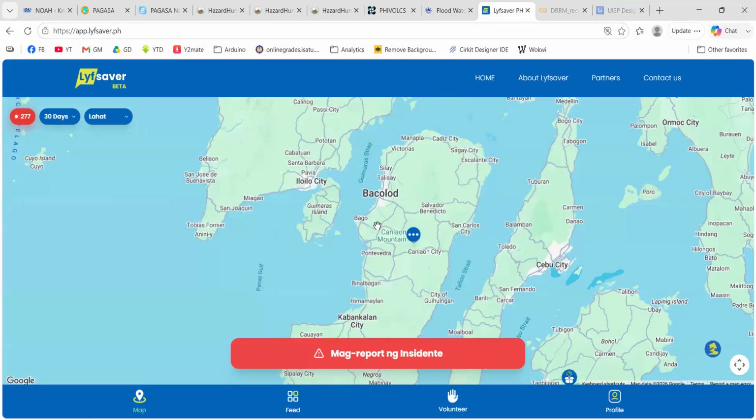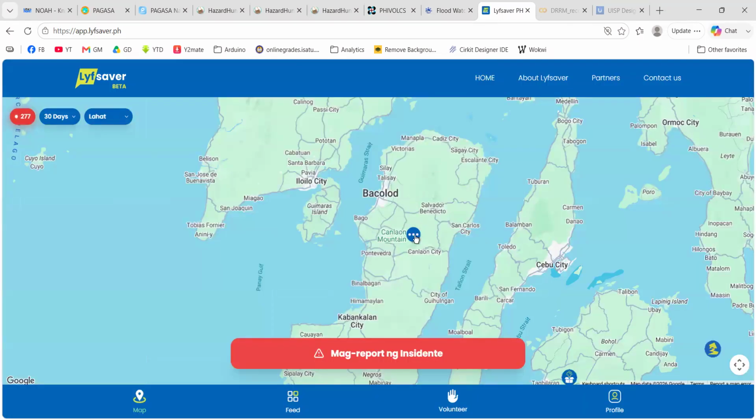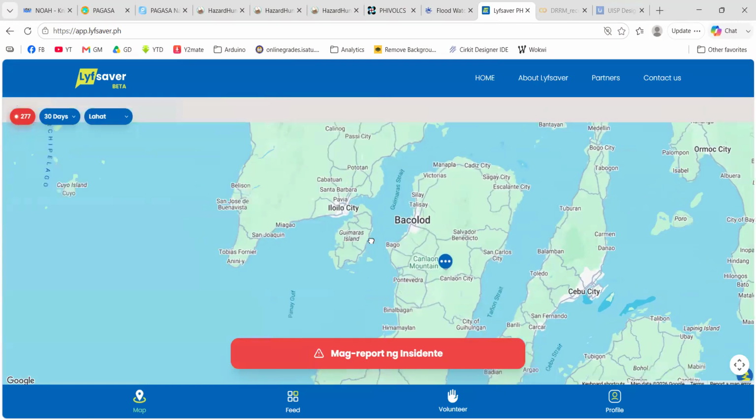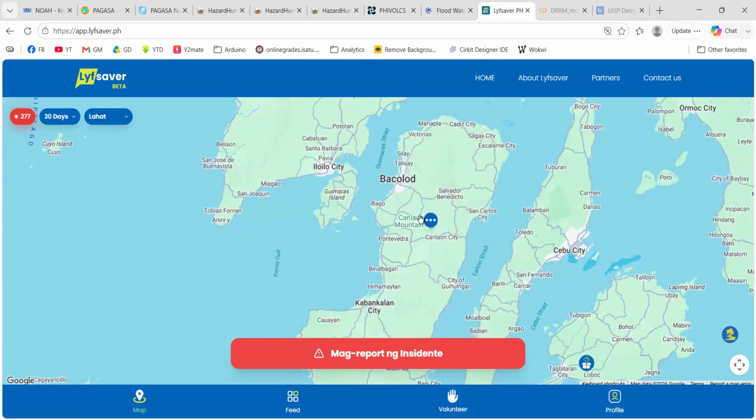Okay, there's none. But there is in Bacolod. Is it Bacolod? In Mount Canlaon. Okay, so someone from Volks reported that Mount Canlaon is highly active with increased ash and gas emissions, vents not clogged. As of now, I haven't sensed any ash fall. I'm right here, so it's quite far from here. But people residing near Mount Canlaon have to be alerted.